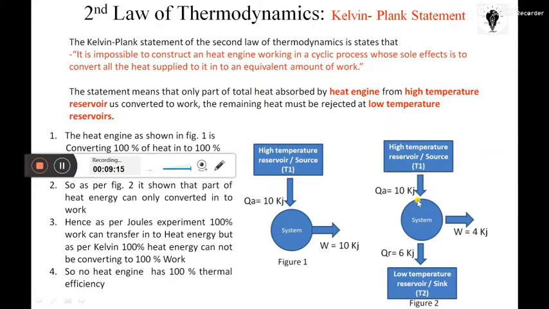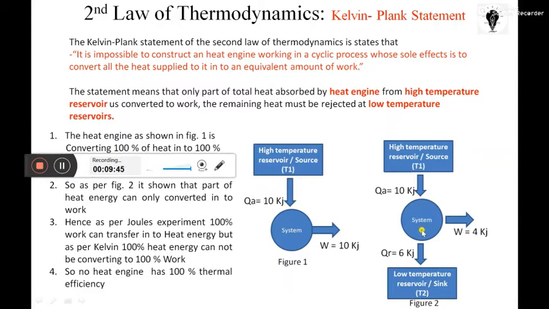Due to the temperature difference between the high temperature reservoir and the system, Q1 amount of heat enters the system. Here the system temperature should be less than the high temperature reservoir, so that's why Q1 amount of heat flows in.